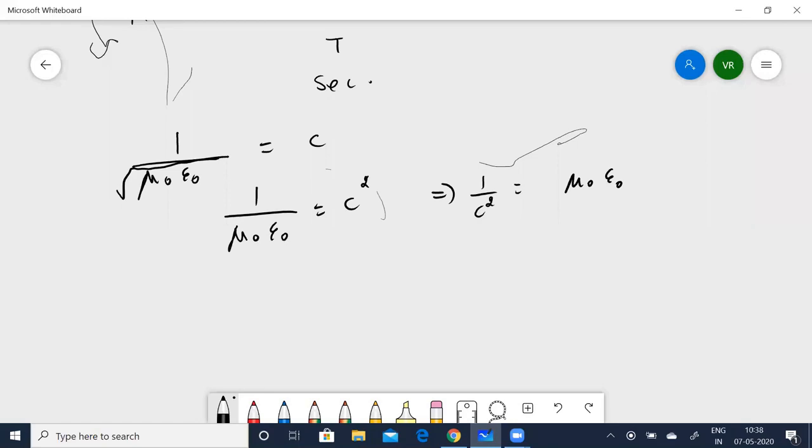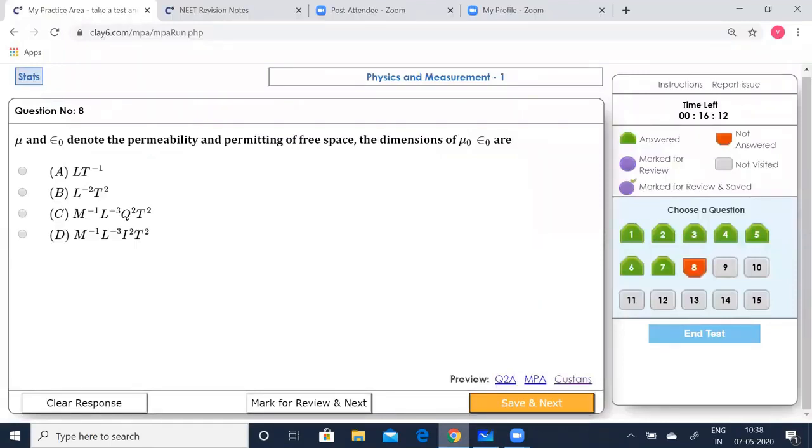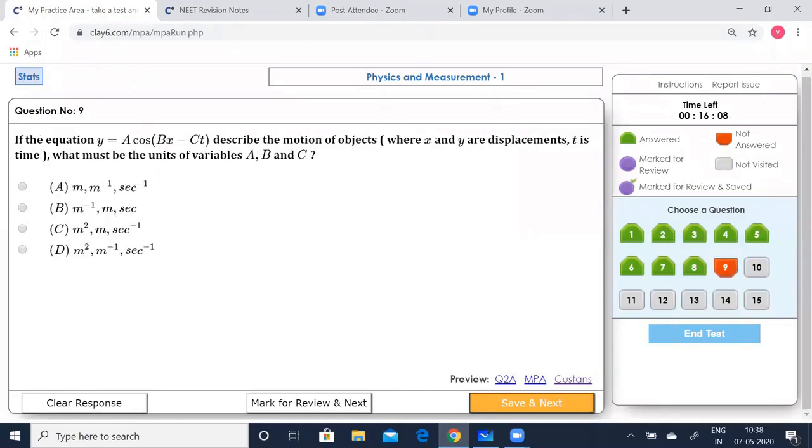Now you know C is nothing but the velocity of light. So that will give you 1 by L T to the power of minus 1, the whole square, which is nothing but L to the power of minus 2, T to the power of 2. Now let's see which option is correct. Yeah, B is correct. So let us click on that and go to the next question.